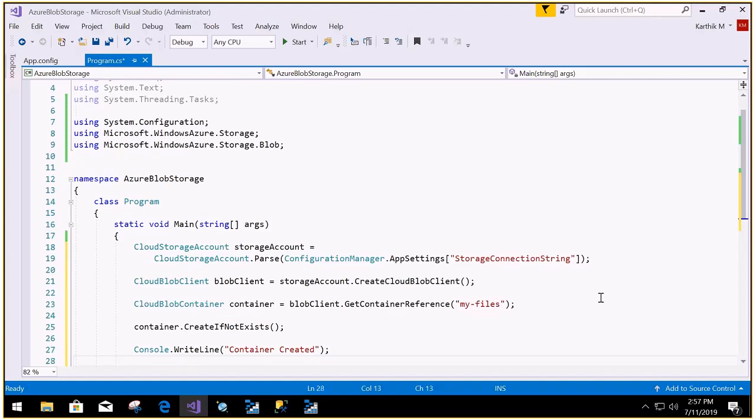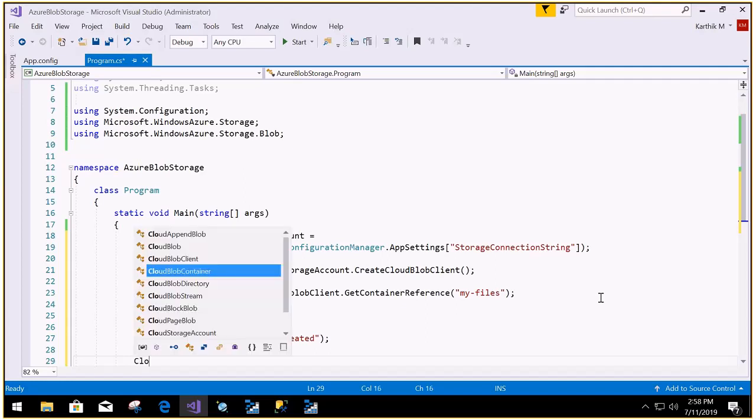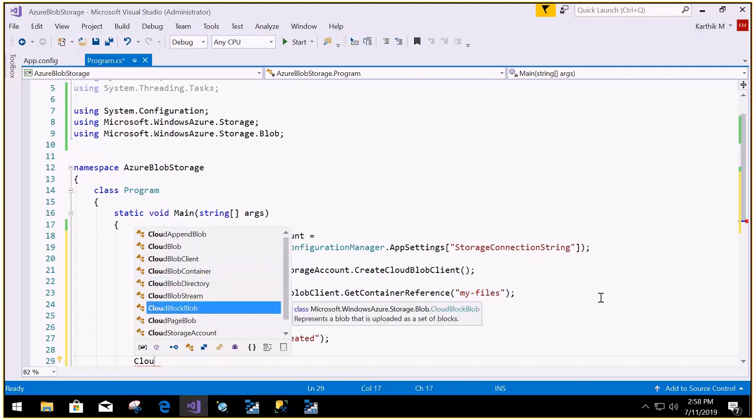Once the container is created, now inside the container, I'm going to upload the file. That file is going to be uploaded as a blob. To upload it as a blob, I'm going to use CloudBlob; I'm not going to use the page blob, which is used to work with small files.